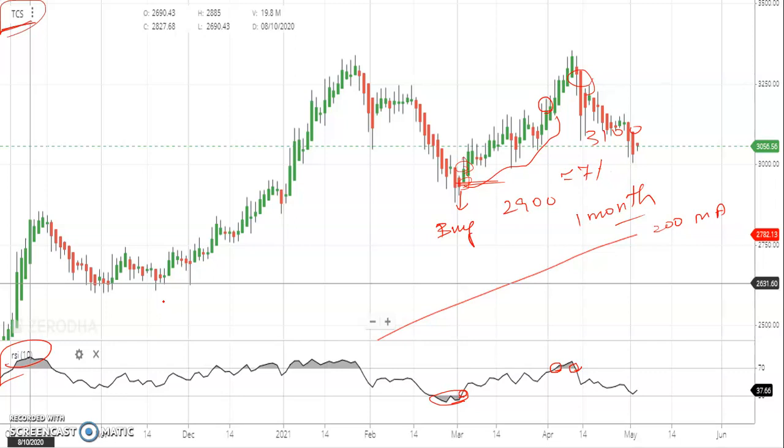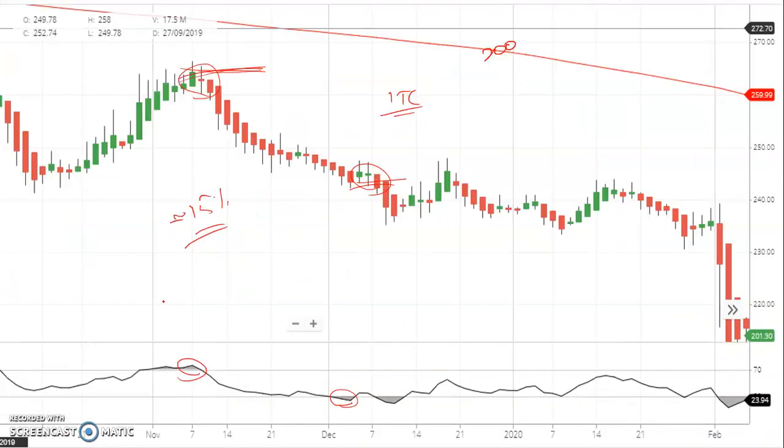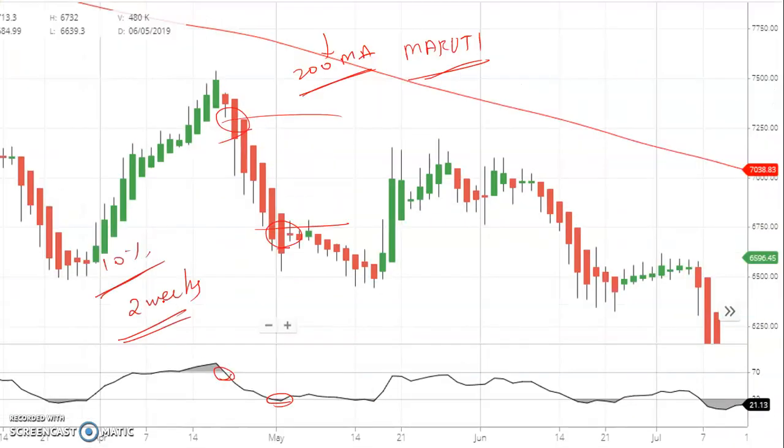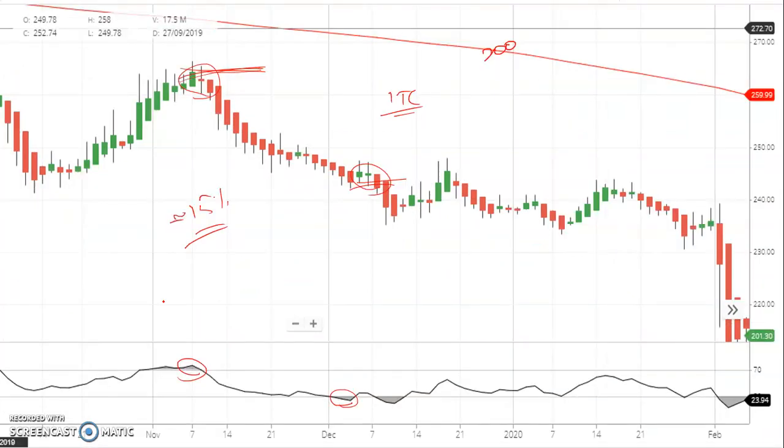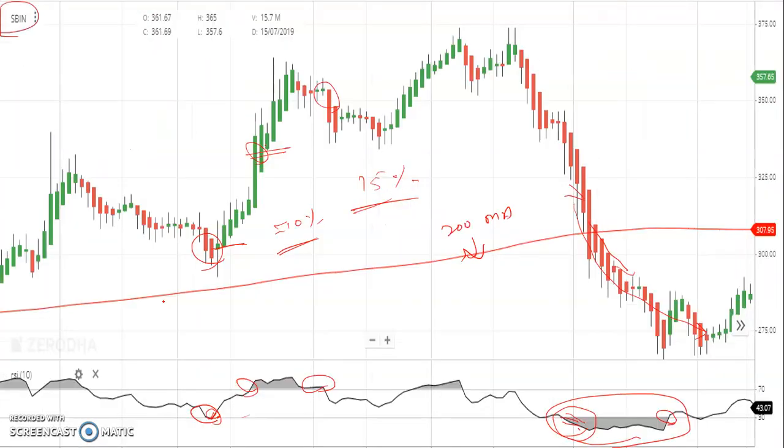Okay, imagine FD is giving 6%, 6.5% for a year, and we are making 6.5%, 7% in a month. And if you are lucky enough and good enough, we'll be making over 10% in 2 weeks, 15% in a month, and again a 10% in a 3 week time span. Okay, that's the power of this strategy, guys.